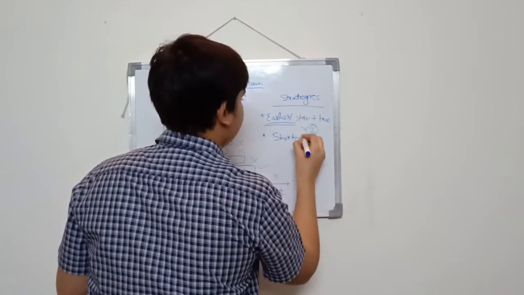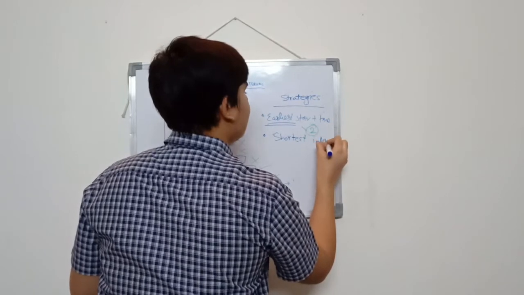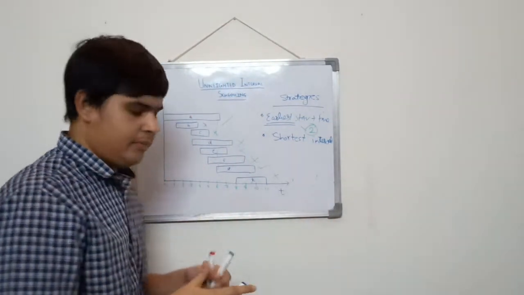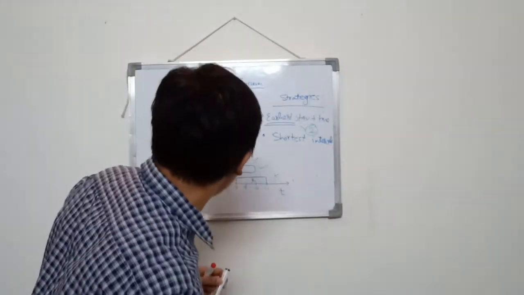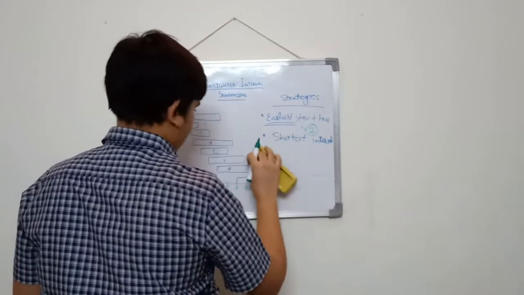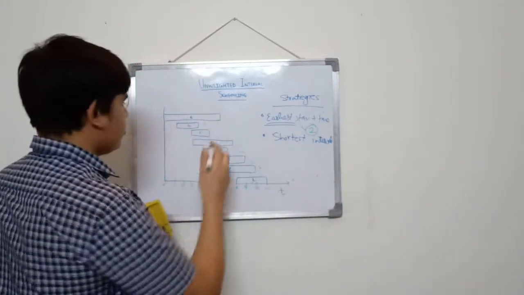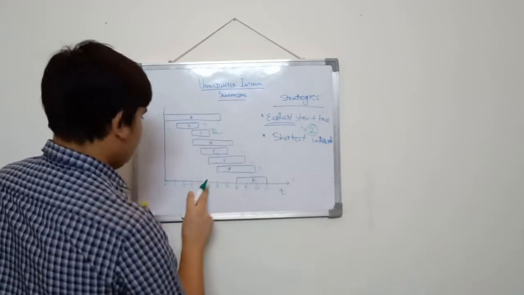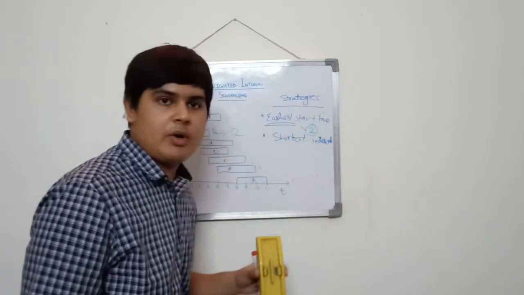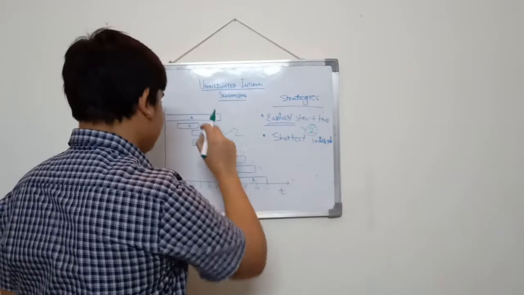Shortest interval. We will consider those jobs surrounding the shortest interval. So you can easily see that C is the shortest interval with size 2. So let's consider this. Now let's see the jobs which are compatible with C.